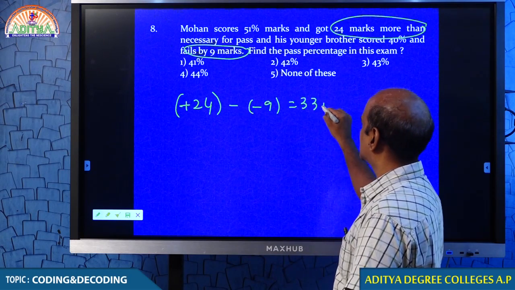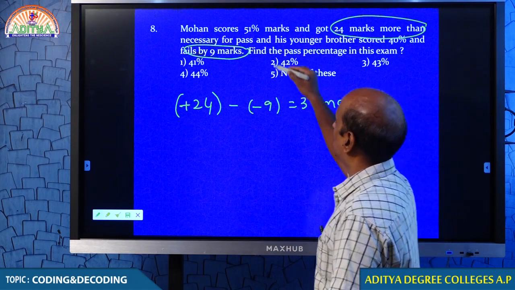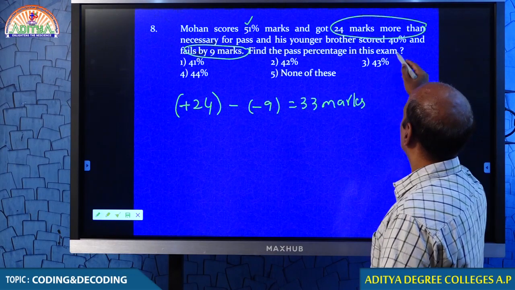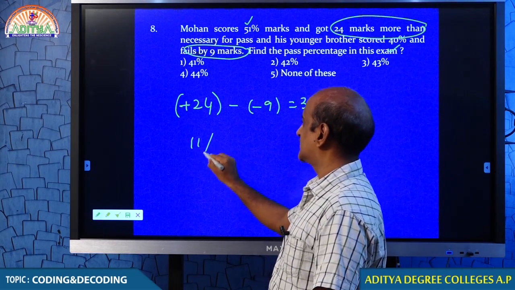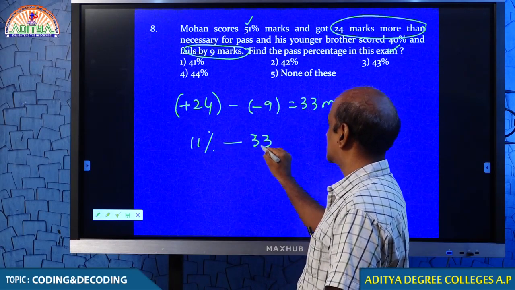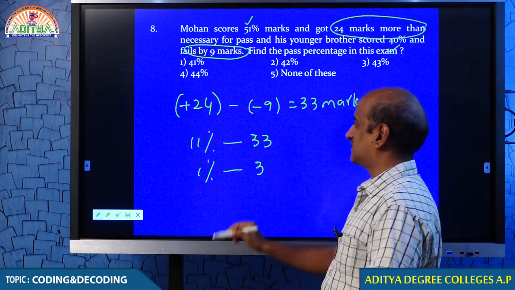Come on, student. Am I clear to you, man? Mohan's percentage is 51%. Younger brother's percentage is 40%, that is a difference of 11%. 11% is 33 marks. Every 1% is 3 marks.